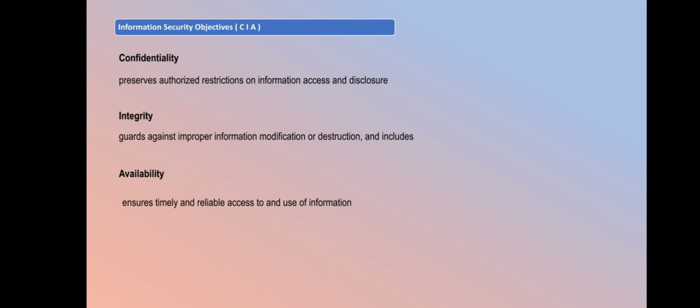The objective of information security is to maintain confidentiality, integrity, and availability. Confidentiality means restricting unauthorized access to your data and information, or restricting unauthorized disclosure of your information. Integrity ensures that the data should not be modified or changed without proper authorization. Availability: the information should be available to whom it belongs when it is required.